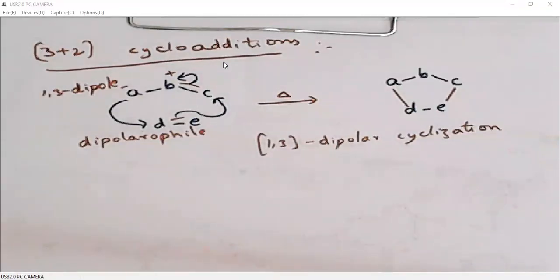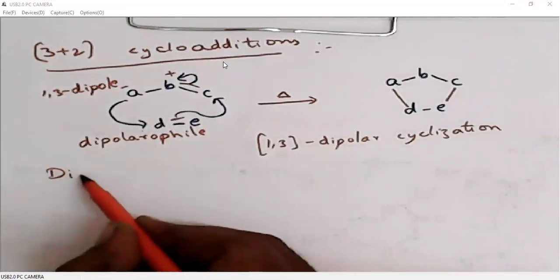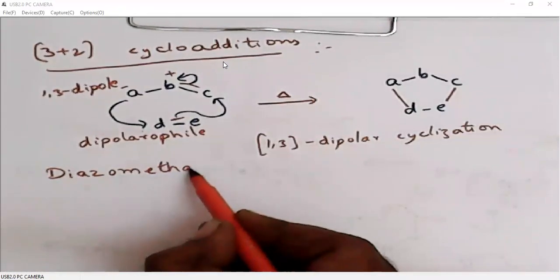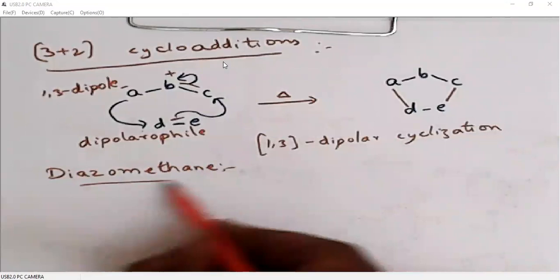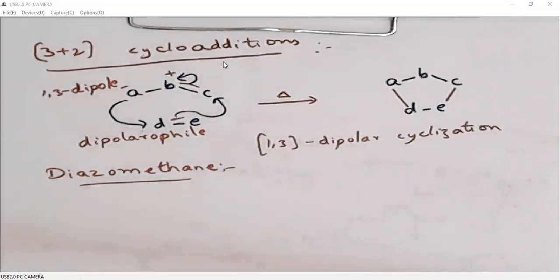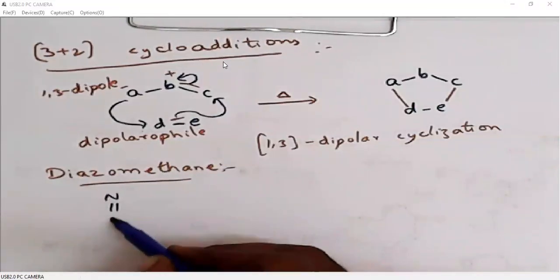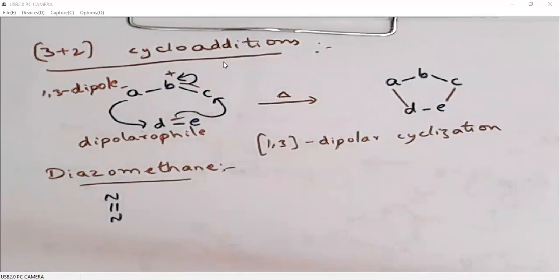We were discussing the 3+2 cycloadditions with nitrile oxides, nitrones. Now we will see 3+2 cycloadditions with diazomethane. What is diazomethane? If you have two nitrogens, then it is called an azo system, diazo system.